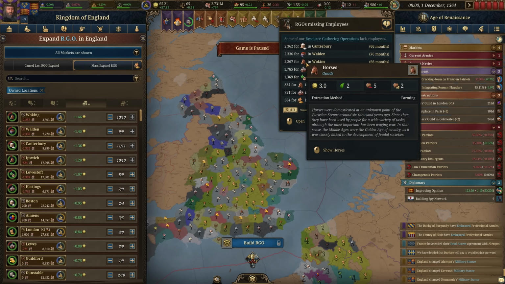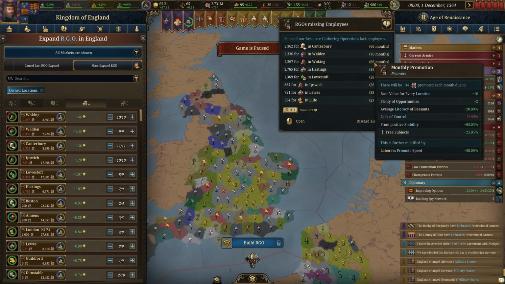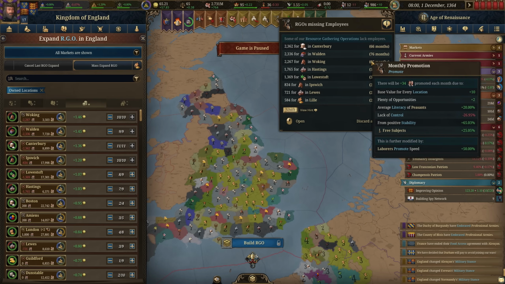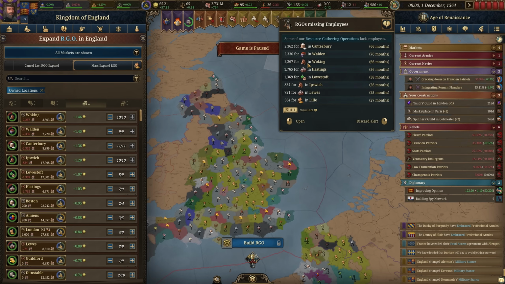So if we looked at our horses RGO that we've been building in as much as we can, since it's the most profitable one, it would take 66 months if we relied completely on promotion in order to fulfill those jobs. Now, in my opinion, given that this is a game that goes over the course of 500 years, that's not really that long. But remember, it's not going to take as long as that. We saw that already. We were at a 4,000 something shortage, and we got to 1,500.